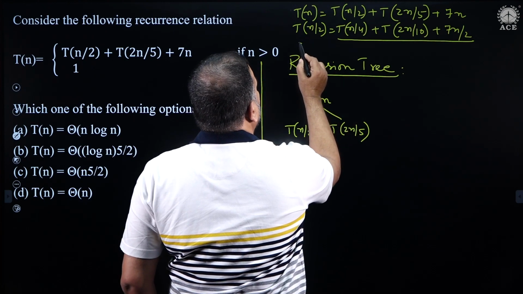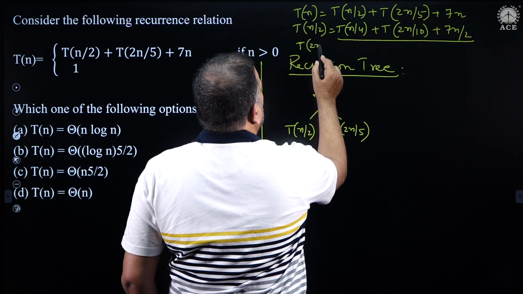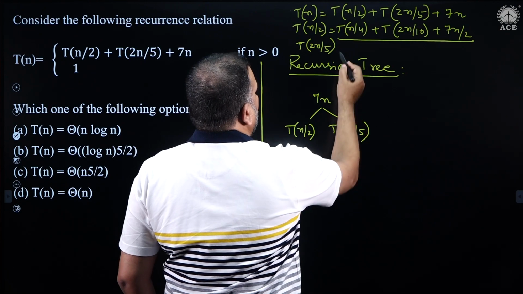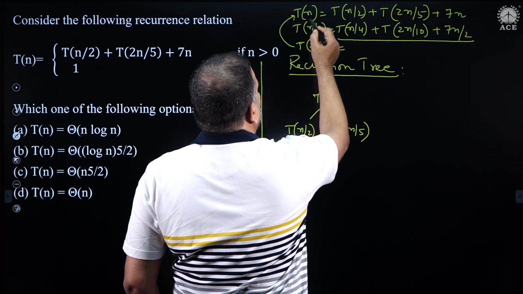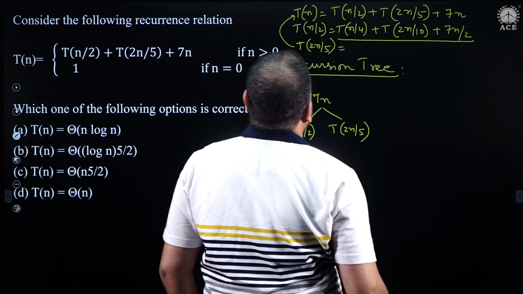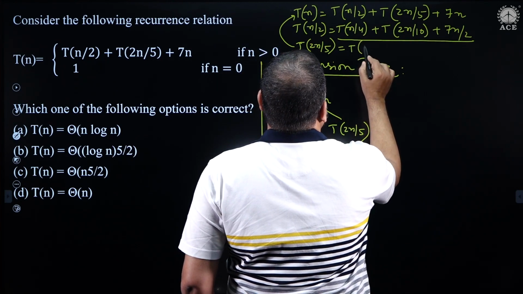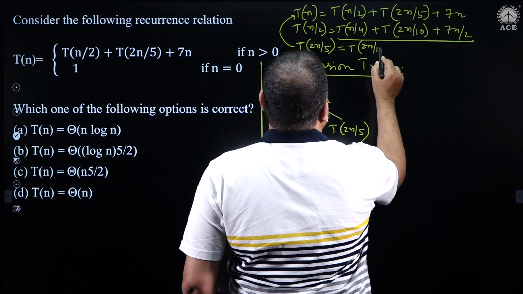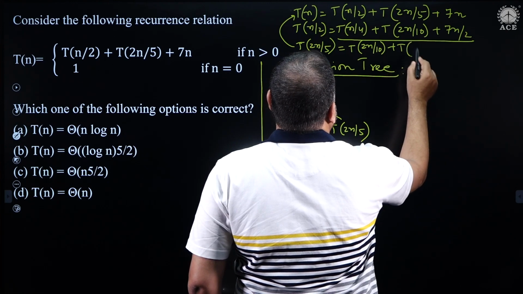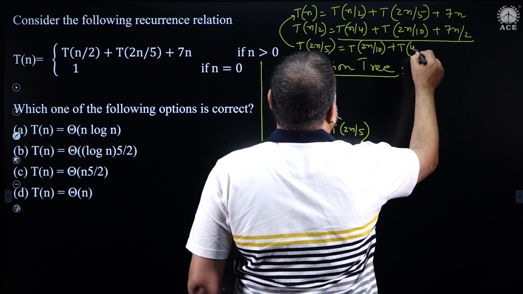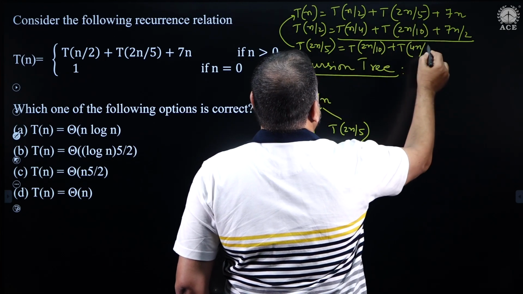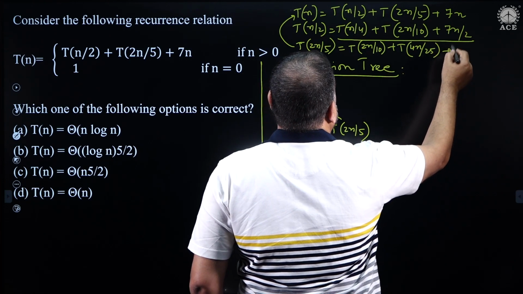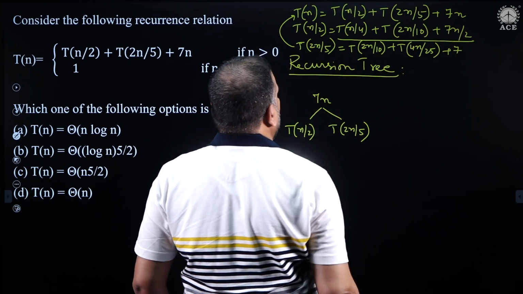So, let us also write what is T of 2n by 5 in this equation. In place of n, I should substitute 2n by 5. So, what will this become? T of 2n by 10 plus T of 4n by 25 plus 7 times 2n by 5.